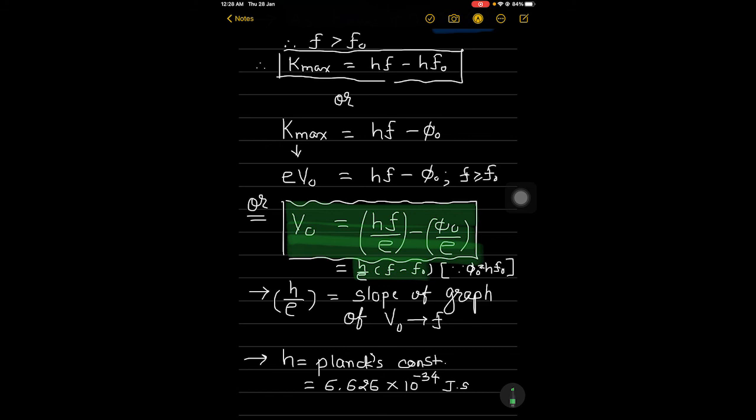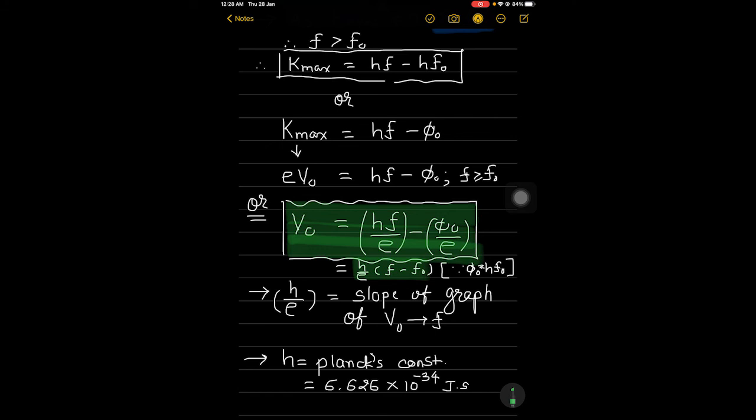Now using the known value of e, he determined the value of Planck constant h. This value was close to the value of Planck constant determined in an entirely different context. In this way, in 1916, Millikan proved the validity of Einstein's photoelectric equation instead of disproving it.